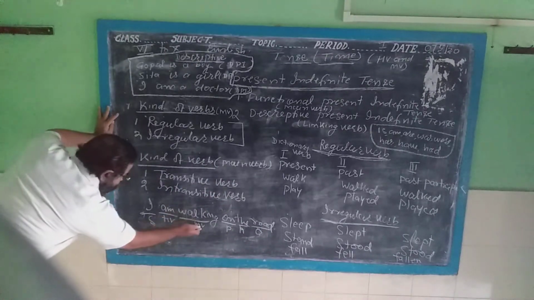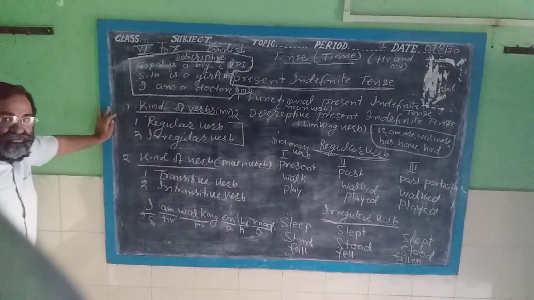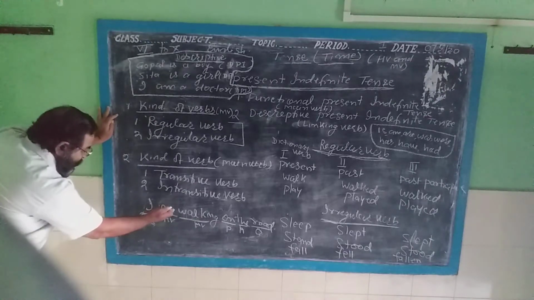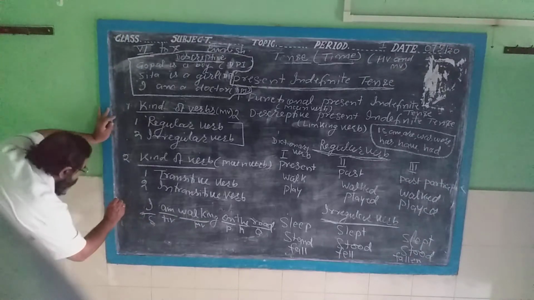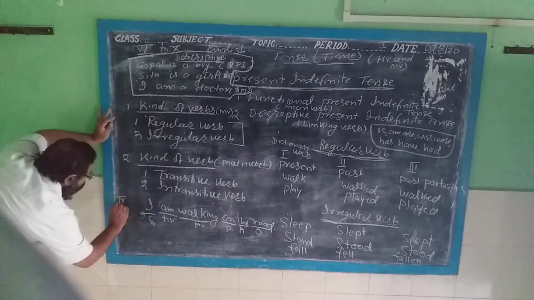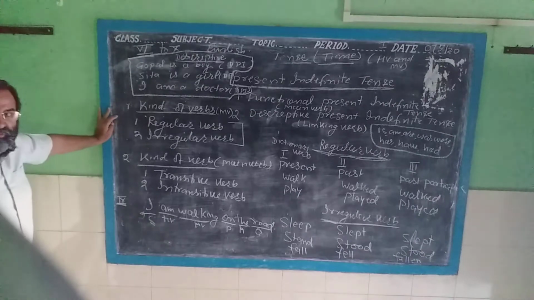It means after the main verb there is an object. Hence it is called a transitive verb.